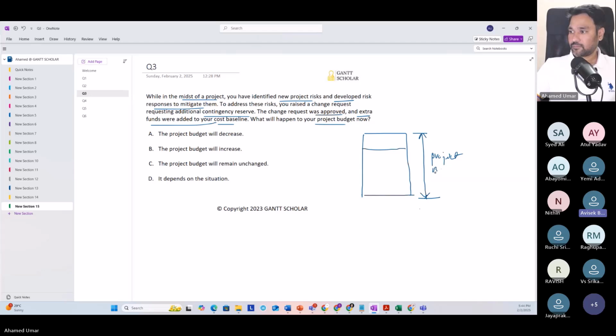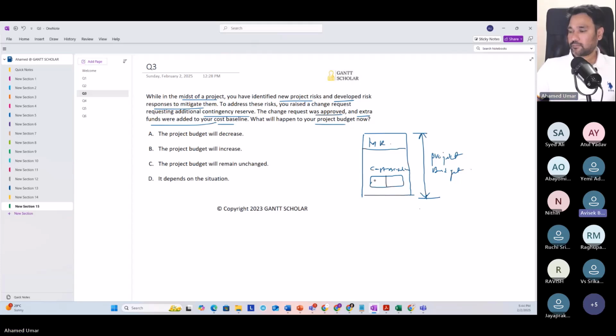So first we have the cost baseline, and on top of it there is a management reserve kept, and in total that's the project budget. The project manager works with the cost baseline, which he has prepared and got approved.